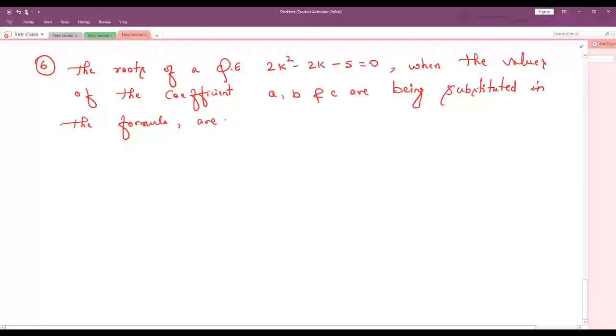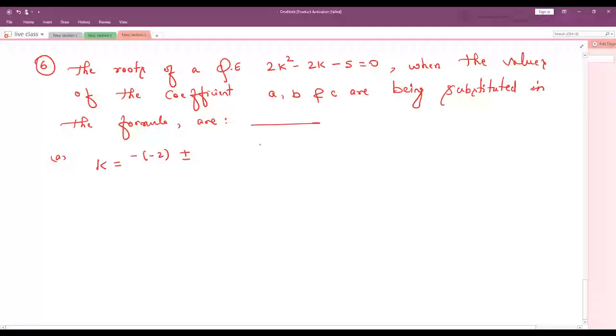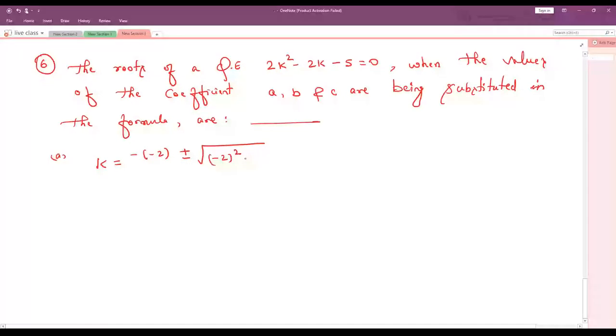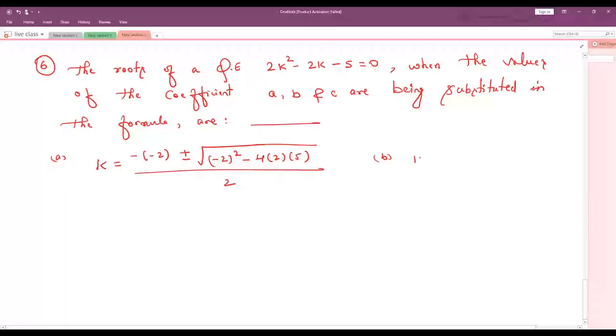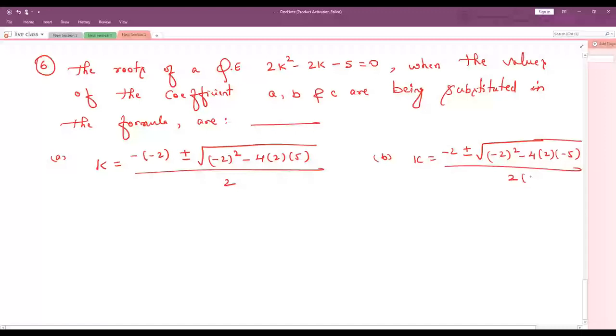Option A: k is equal to minus of minus 2 plus or minus root of minus 2 whole square minus 4 into 2 into 5, the whole divided by 2. Option B: k is equal to minus 2 plus or minus root of minus 2 whole square minus 4 into 2 into minus 5, whole divided by 2 into 2.